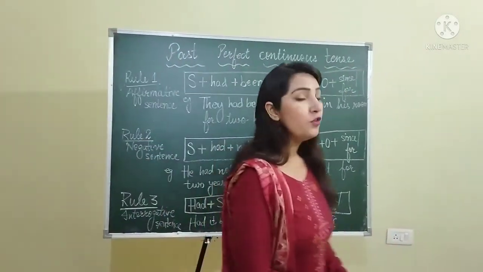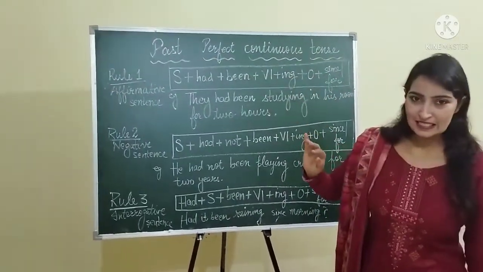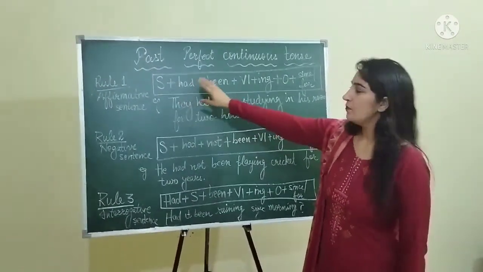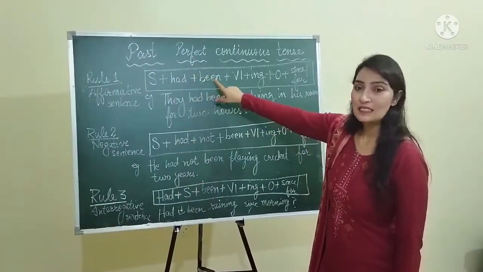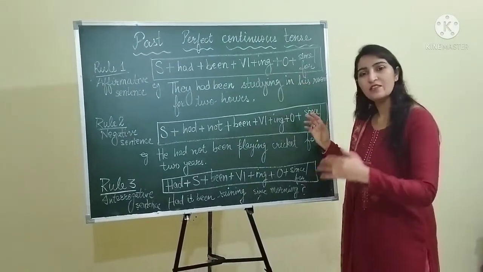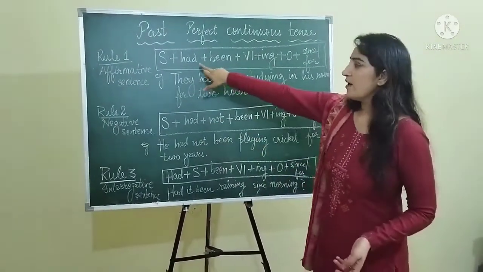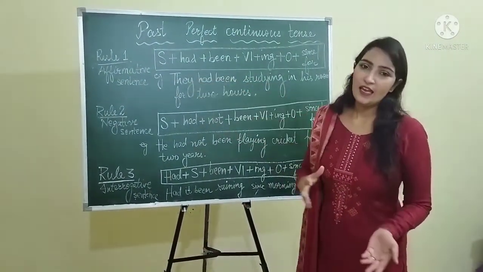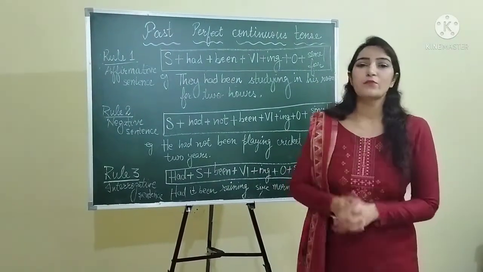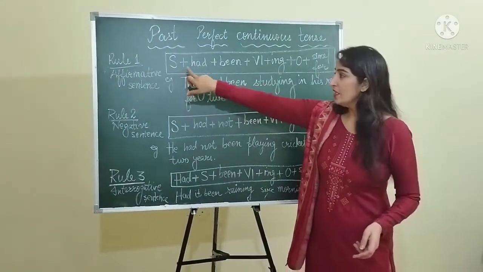Okay, so rule 1 for past perfect continuous tense affirmative sentence is subject plus had plus been plus verb's first form plus ing plus object, since and for. You just have to keep in mind that here you have to use had in place of has or have, which we have used in present perfect continuous tense. Okay, so let's take an example.